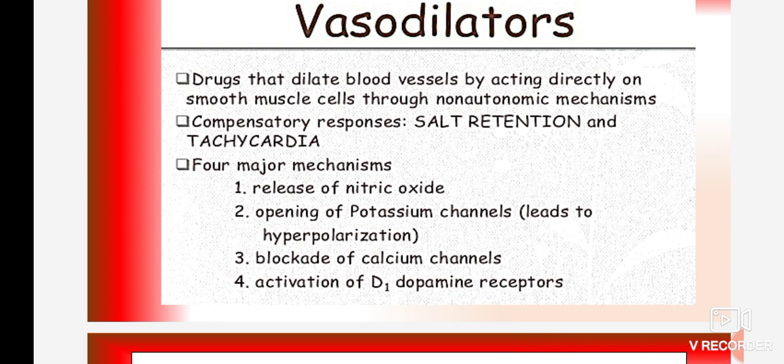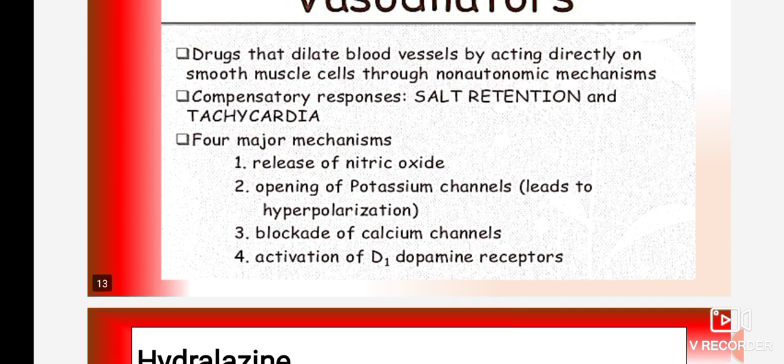Just now we have seen that opening of potassium channels leads to hyperpolarization, then closing of the calcium channels. Due to the closing of the calcium channels there is a decrease in entry of calcium inside the cell and ultimately relaxation of the cell.